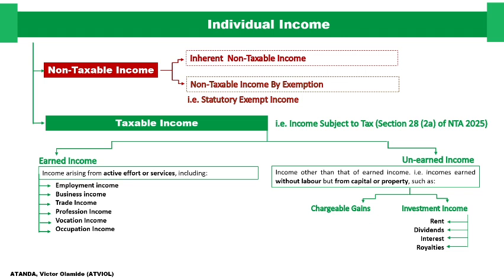Even though there are still some exemptions that we are going to look into under the tax law. Another thing is royalty. The royalty is also part of the investment income. So these are what constitute your investment income, and the whole of this is what we call the taxable income.